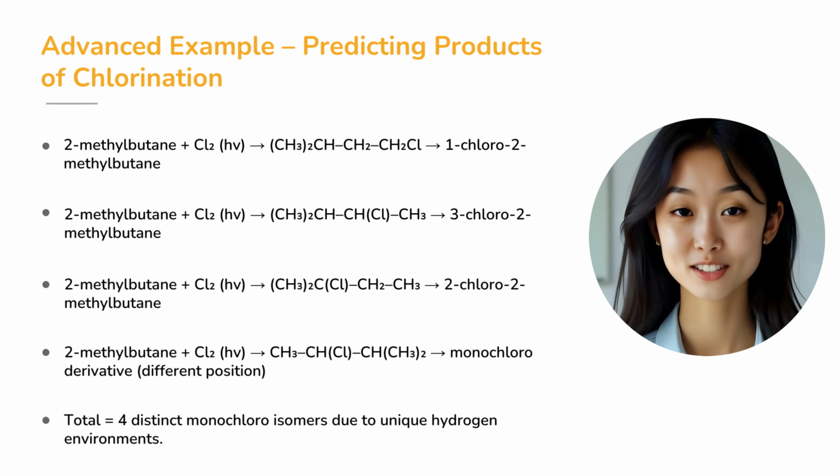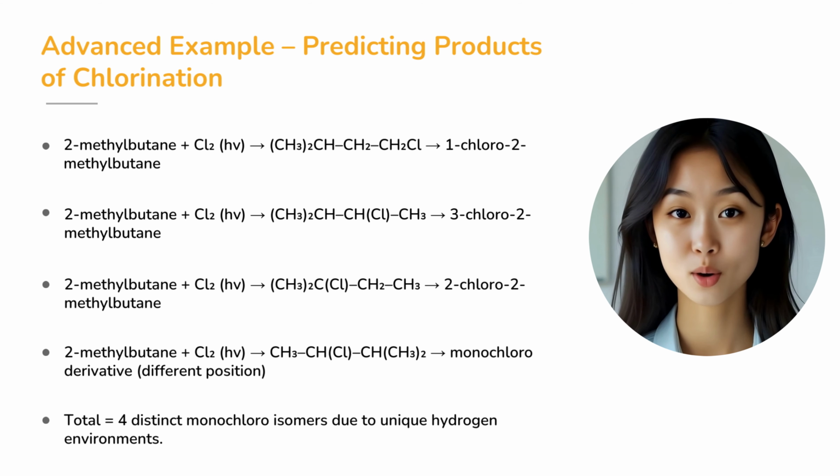Let's solve an advanced example. If we chlorinate 2-methylbutane using chlorine in the presence of ultraviolet light, how many monochloro isomers will we get? This molecule has 4 different types of hydrogen atoms, so we expect 4 distinct products. First, chlorination at the terminal carbon gives 1-chloro-2-methylbutane.